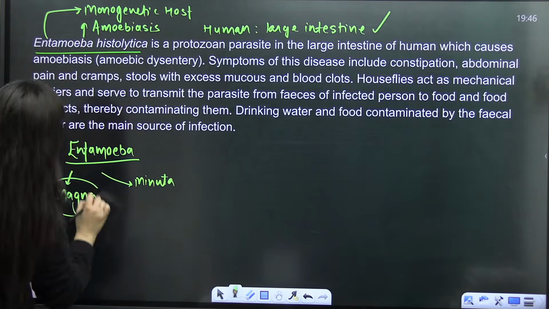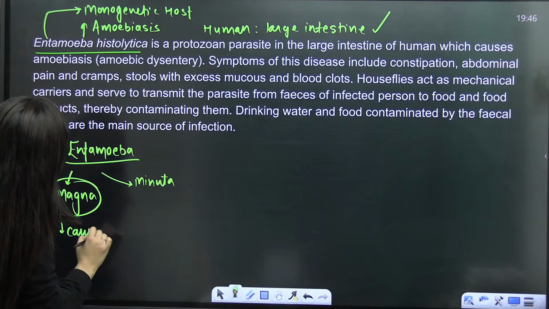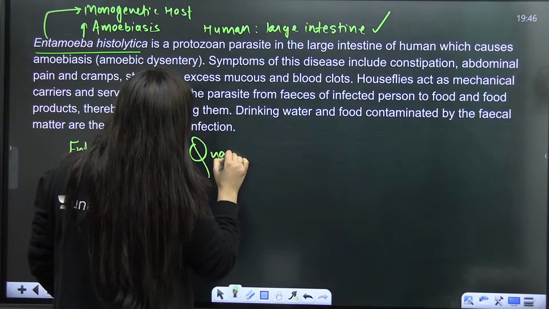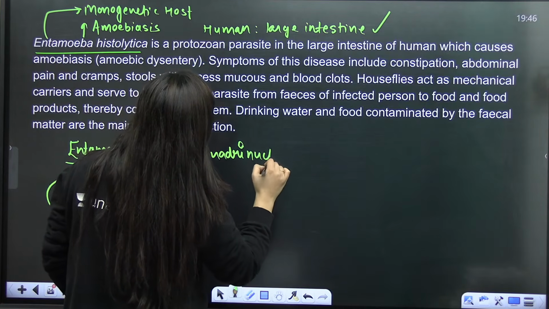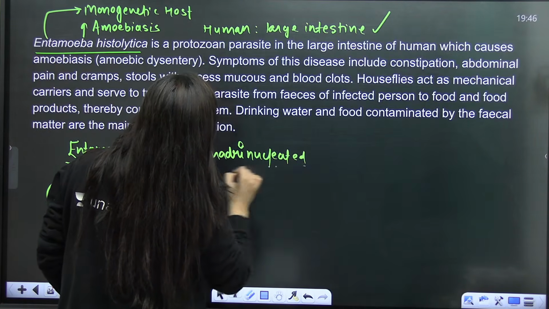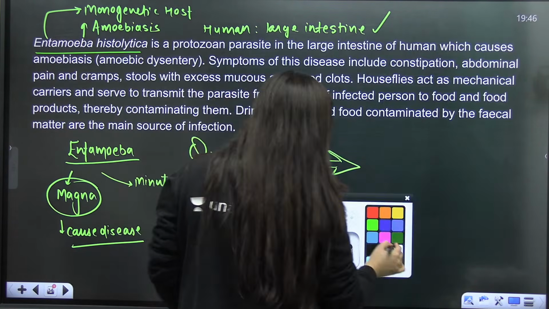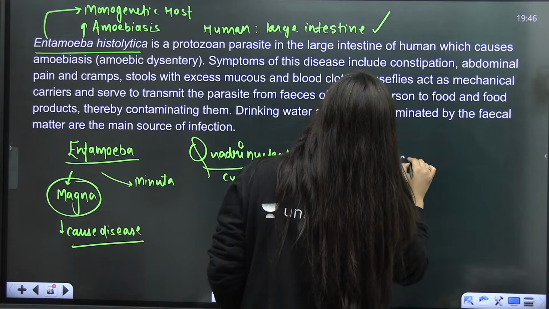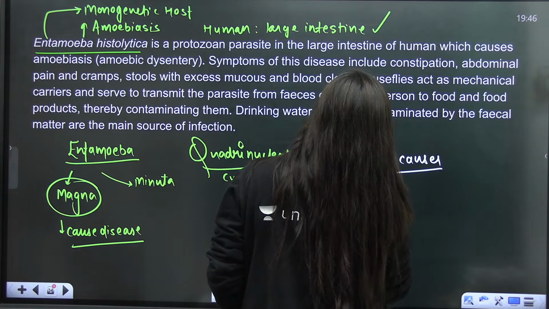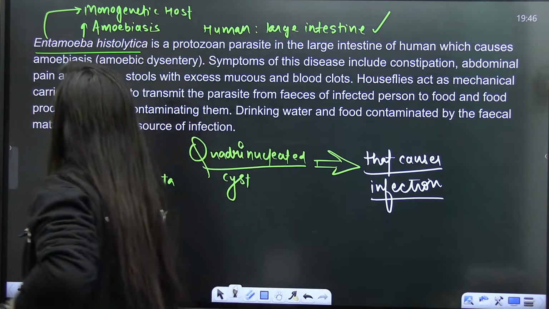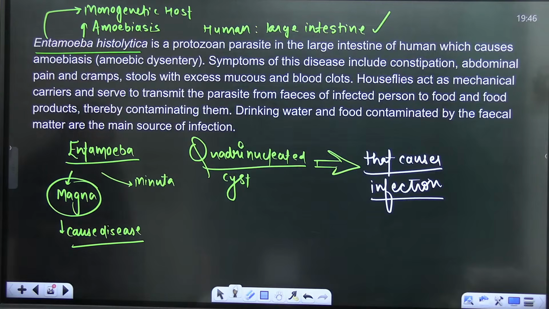So this one causes disease, and here it is the quadrinucleated, quadri means a tetranucleated cyst that enters the body through contaminated water, that causes infection. So you can simply write it in your NCERT. Okay, just do it. So it is a quadrinucleated cyst that causes the infection.